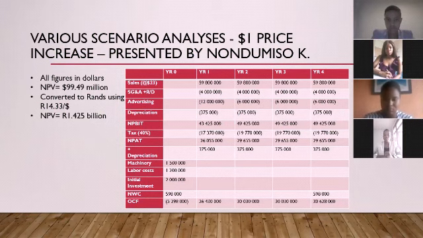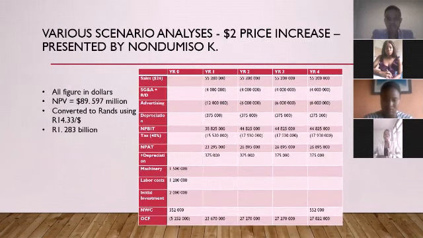This is a positive NPV. The second scenario indicates a $2 price increase. The cost of goods here also increased by $2, and the NPV is 1.283 billion, which is positive and acceptable.